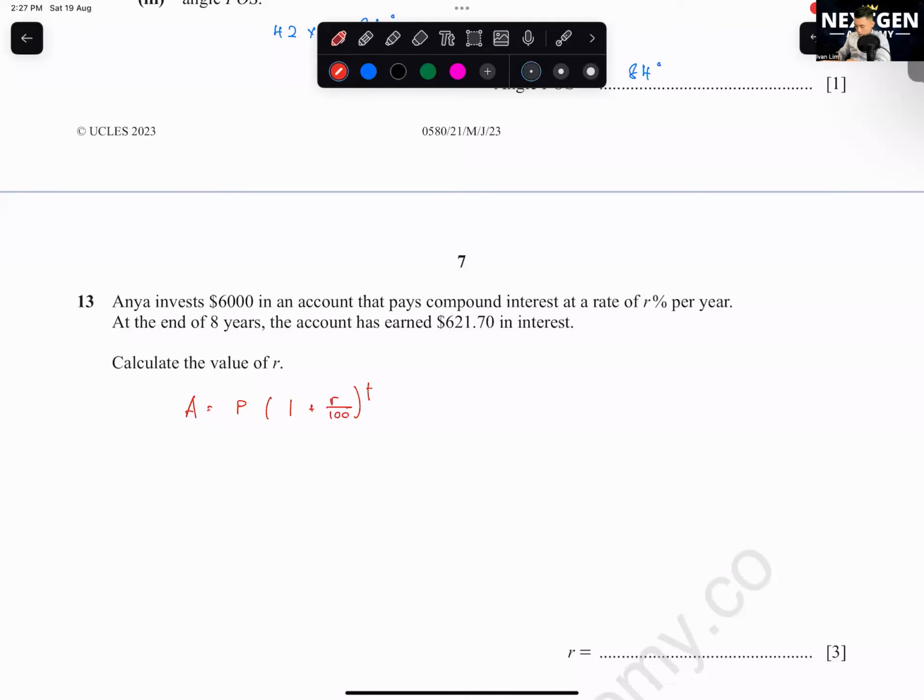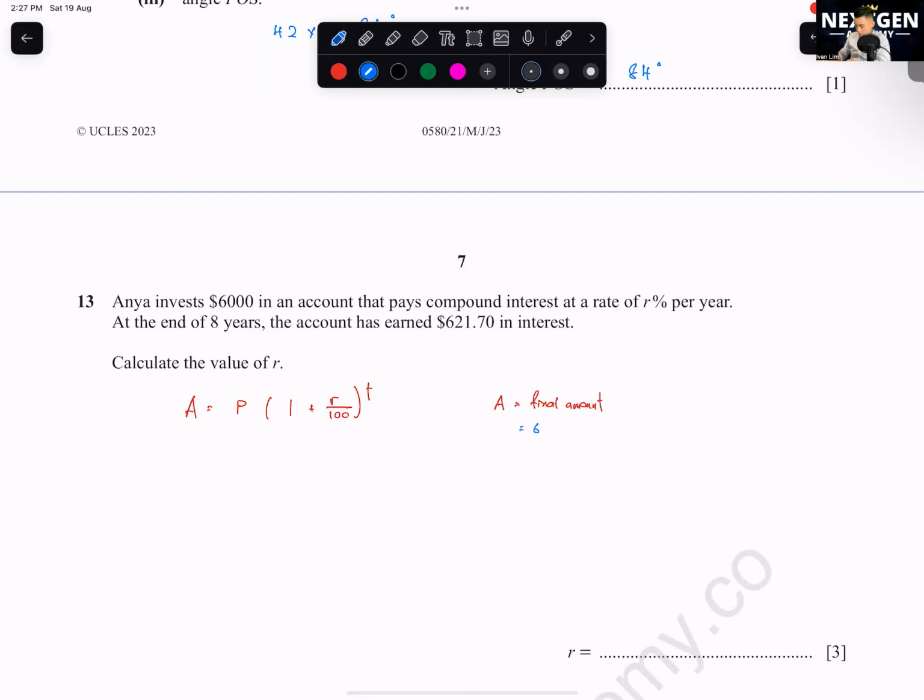Your A here is your total final amount. So in this case, your final amount will be not just 621.70.